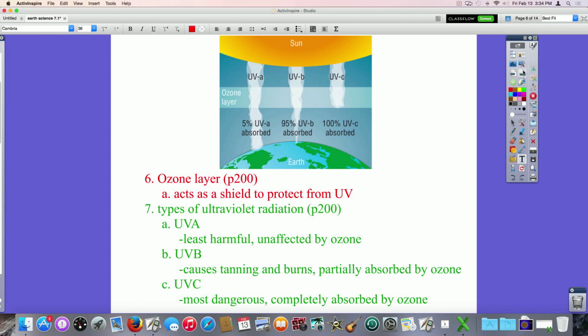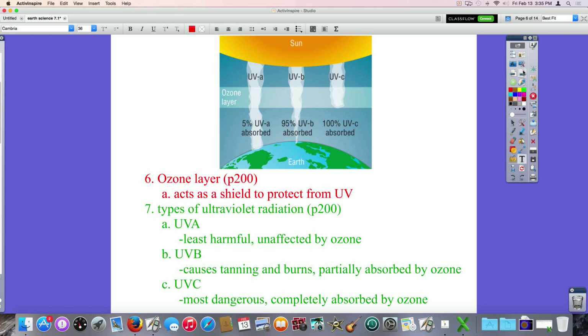Now, we mentioned that this protects us from ultraviolet radiation. There are actually 3 forms of UV radiation: UVA, UVB, and UVC. UVA is the least harmful to us. It is practically unaffected by the ozone. You can see in the diagram it says like 5% of it is absorbed. Practically nothing, really. And then we have UVB.